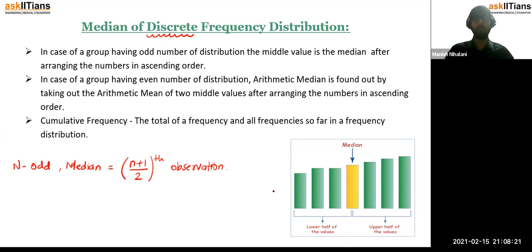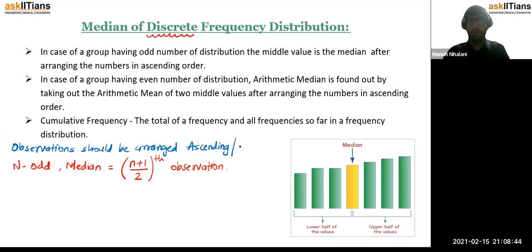But the most important note which you have to remember is that the observations should be arranged in either ascending or descending order first, which means your data should be arrayed data. You all remember in lecture 1 we talked about arrayed data or array. So your observations should first be arranged in ascending or descending sequence.